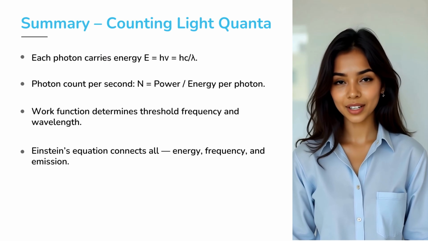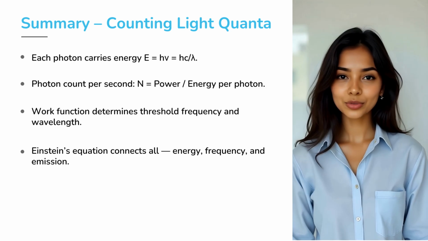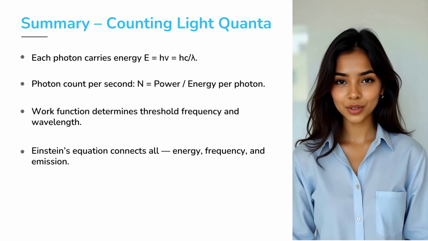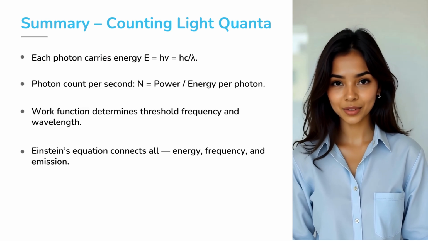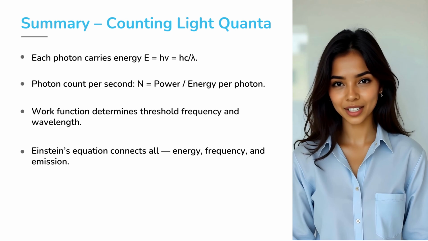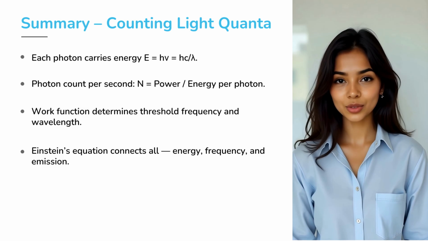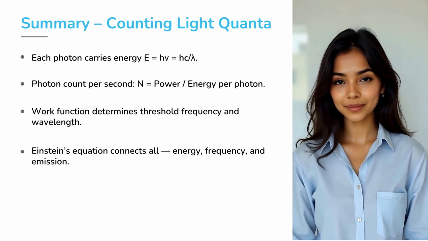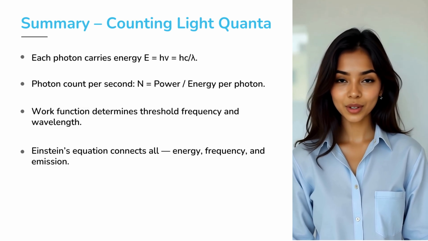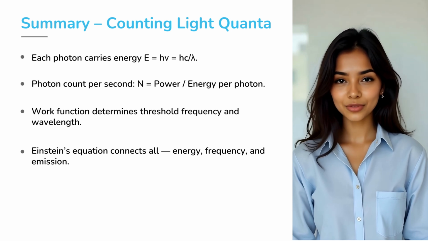Third, the work function of a metal decides the threshold frequency and the threshold wavelength needed to eject electrons. And finally, Einstein's photoelectric equation ties everything together: the energy of light, the frequency of photons, and the emission of electrons all connect through one simple relationship. This is the quantum view of light, a world where energy comes in packets, and every photon counts.